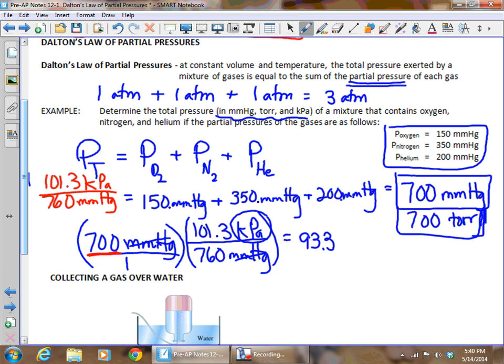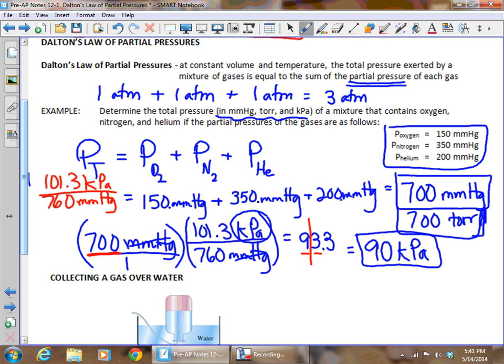And if we want only one sig fig in this answer, then we're going to draw our line at the one sig fig, but we have to make sure that we keep both of our place values up to the decimal. So the answer is going to be 90 kilopascals.